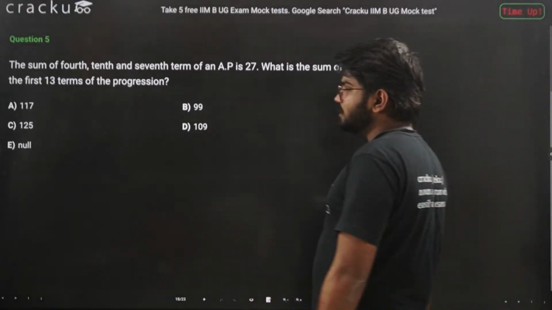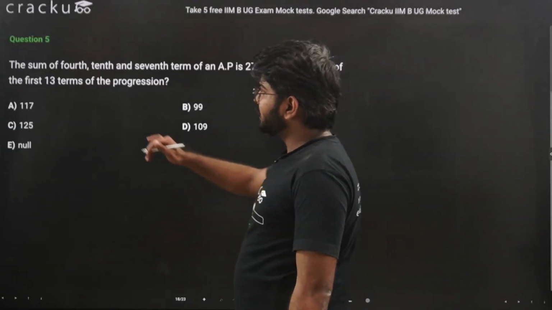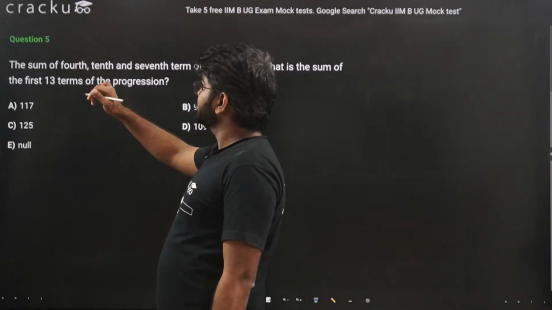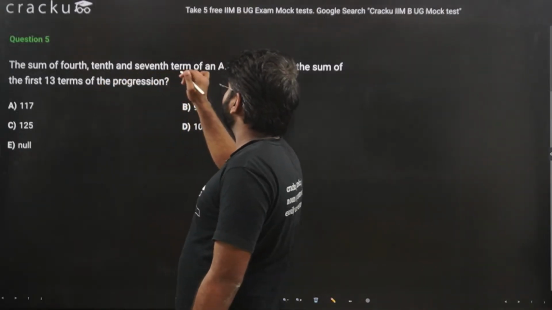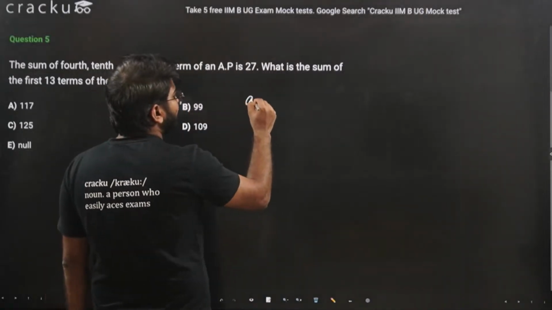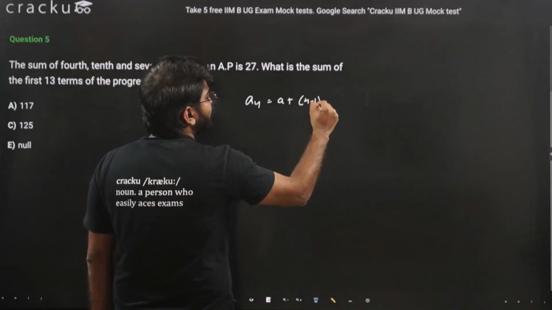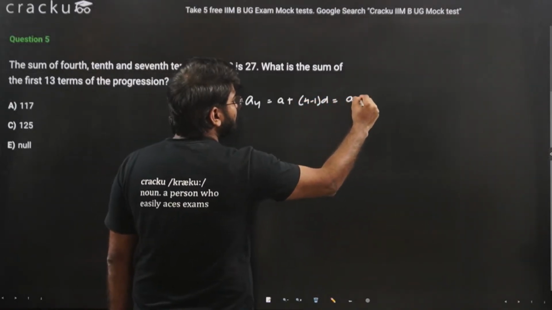Okay, this was an easy question only. It says that the sum of the 4th term, 10th term and 7th term of an AP is 27. So the 4th term is A4, that is A plus 4 minus 1 into D, that is A plus 3D.